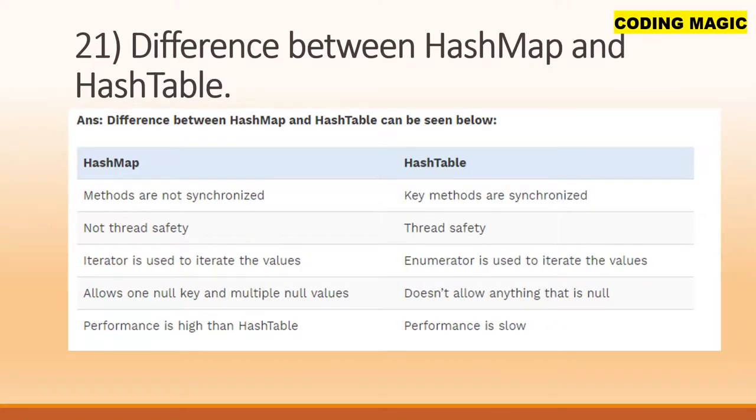Difference between HashMap and HashTable. The difference between HashMap and HashTable can be seen below. HashMap methods are not synchronized, not thread safe. Iterator is used to iterate the values, and it allows one null key and multiple null values. Performance is higher than HashTable. HashTable's key methods are synchronized, thread safe, and enumerator is used to iterate the values. It doesn't allow anything that is null. Performance is low.